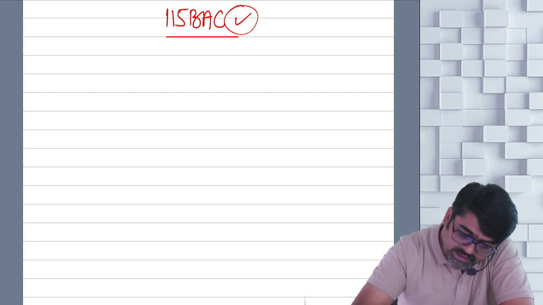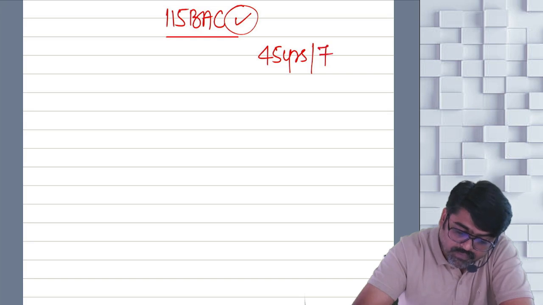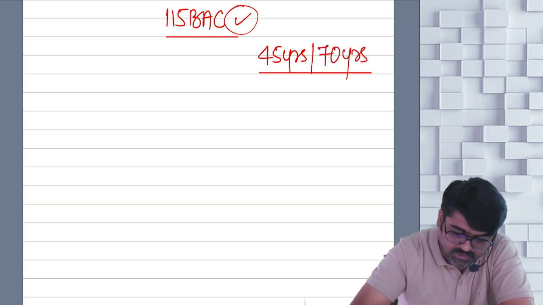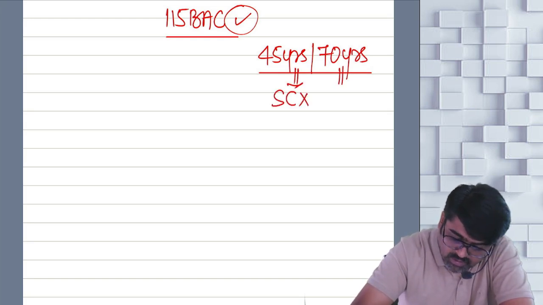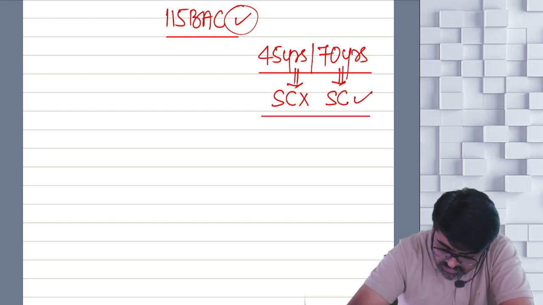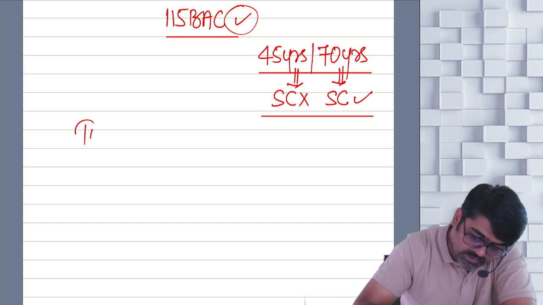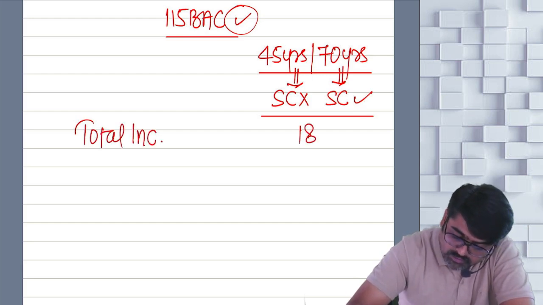Whether his age is 45 years or 70 years, whether he is not a senior citizen or is a senior citizen, the tax calculation will remain the same. Tell me what is the total income, guys? Total income was 18,30,000. Yes or no?